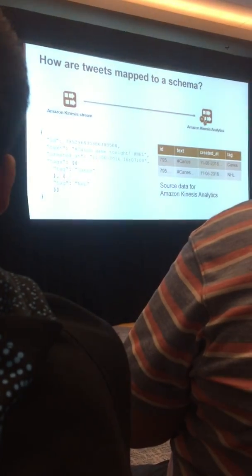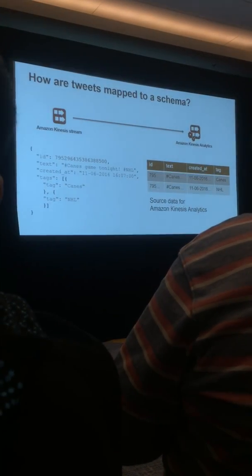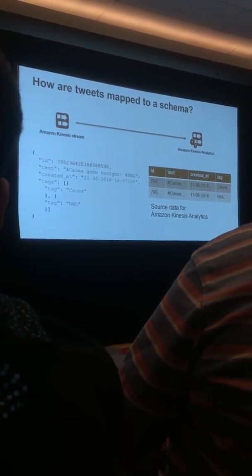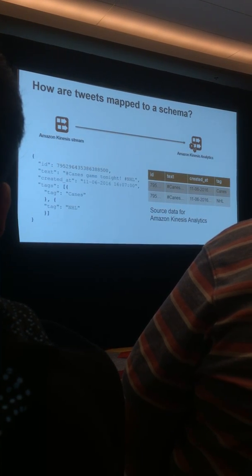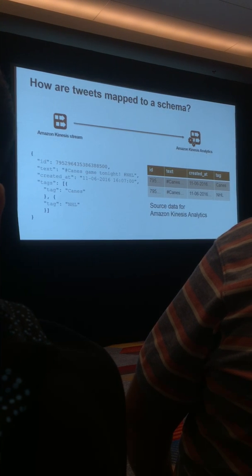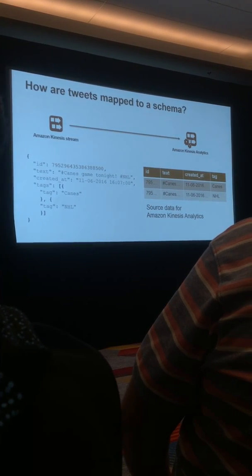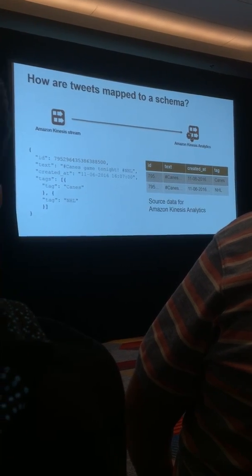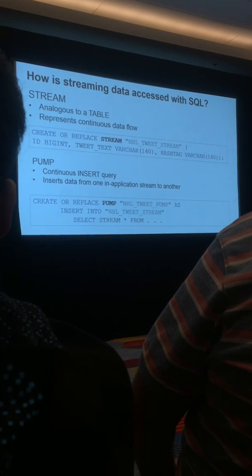So now I've got two rows. Each hashtag is sitting in its own row. So that's now the input data to the rest of our Kinesis Analytics application. We now have this raw data containing a whole bunch of hashtags and a whole bunch of text coming through into a table in Kinesis Analytics.